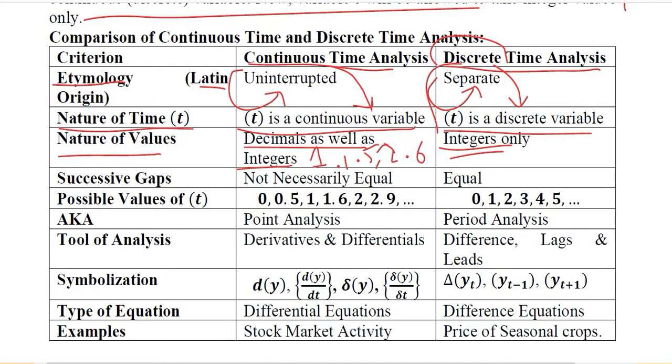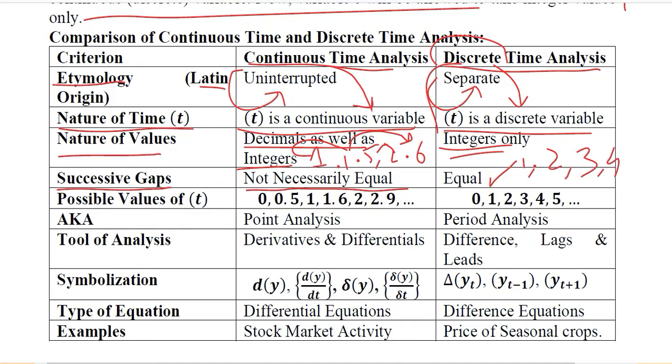When we consider the successive gaps, they are not necessarily equal in continuous time, because from 1 to 1.5 and then from 1.5 to 2.6, the gap is not the same, it's not uniform, whereas it is equal in the discrete case, because 1, 2, 3 have equal gaps.